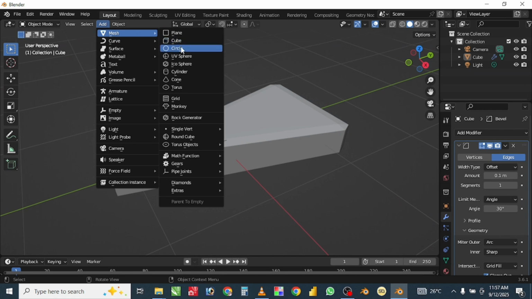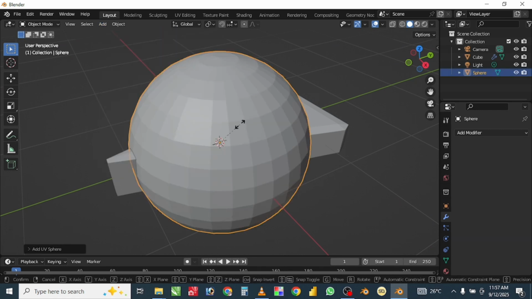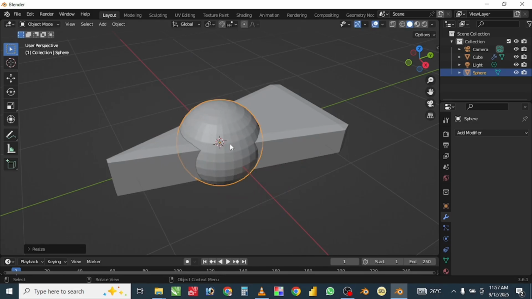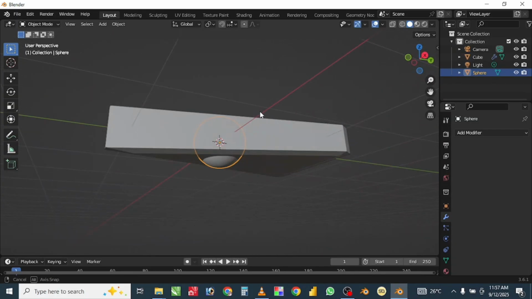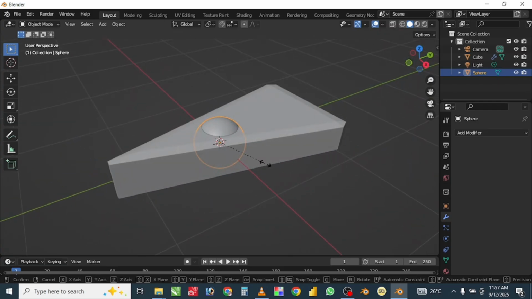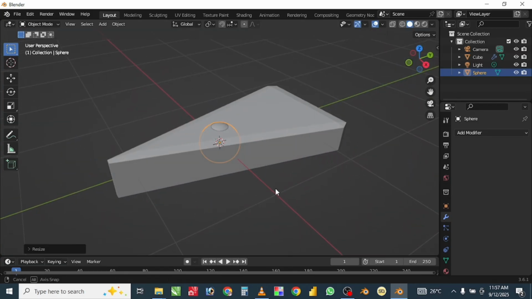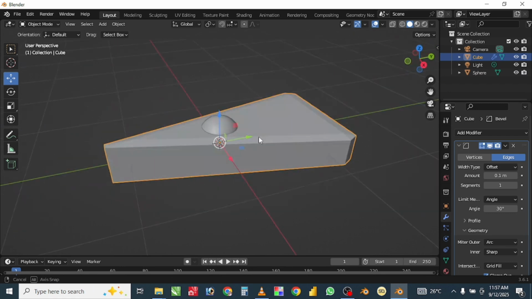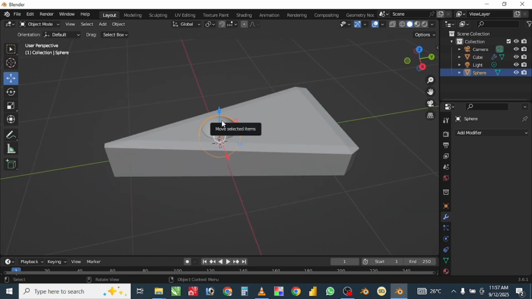Then I'll add my UV sphere to get my holes. So I'm going to scale it down and shade it smooth. I'll scale it and reduce the size. From the bottom I can see it was protruding and I don't want that, so that when I am done with making my cheese, it doesn't look perforated like a very big hole in the middle of my cheese. So I'm going to make some adjustments on it.